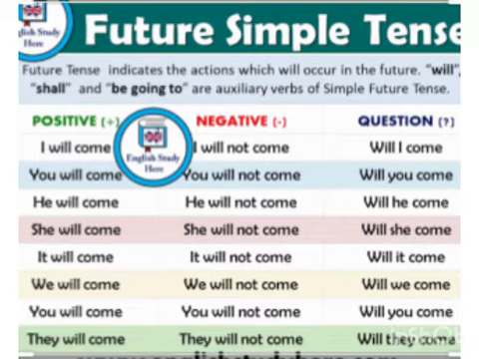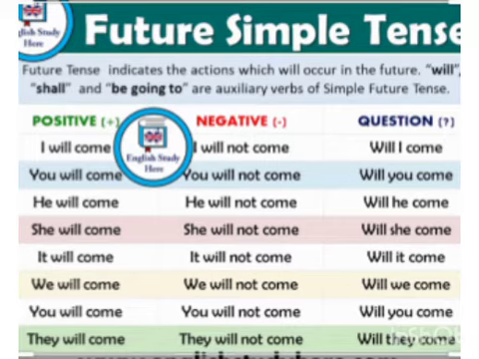Will I come today? Will you come today? Will he come? Will she come? Will it come? Will we come? Will you come? Will they come? So these are the examples for future simple tense. I hope this is very clear for you.